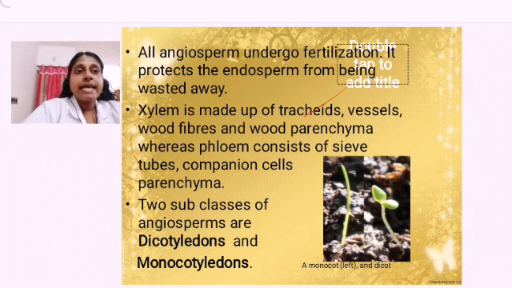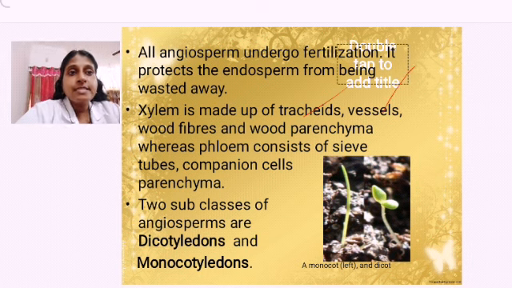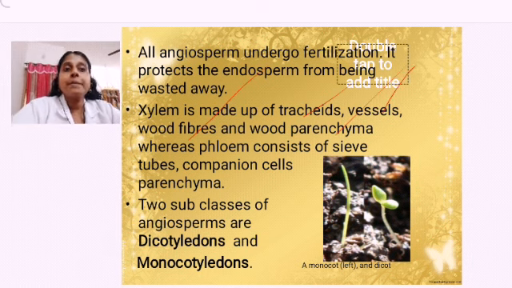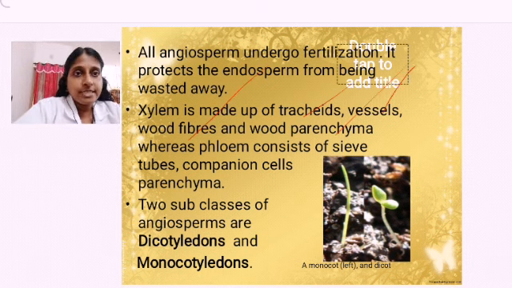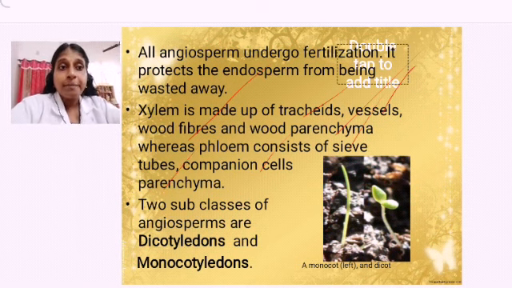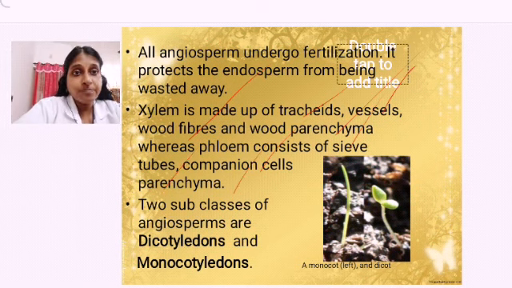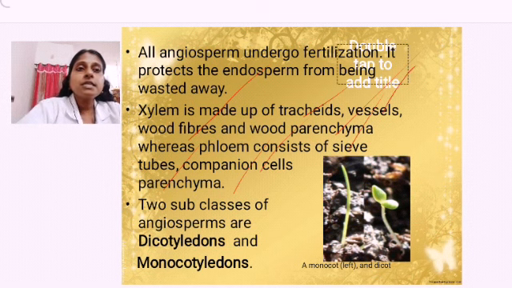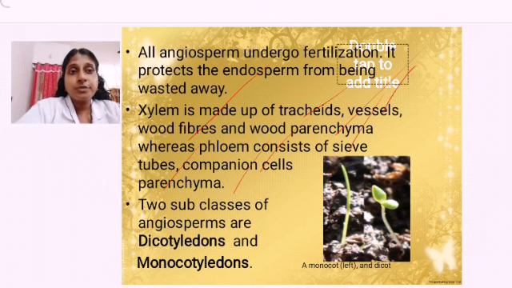The names of them: xylem contains tracheids, xylem vessels, xylem fibers or wood fibers, and xylem parenchyma. Four types of cells are present where? In the xylem. In phloem, how many types of cells can you find? You have sieve tubes, companion cells, phloem parenchyma and phloem fibers. So, these are some of the cells which are present in the phloem.